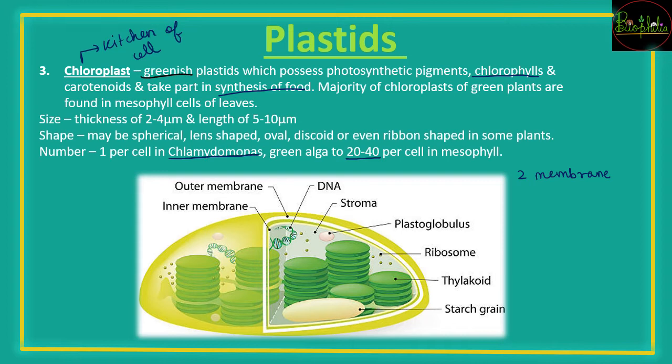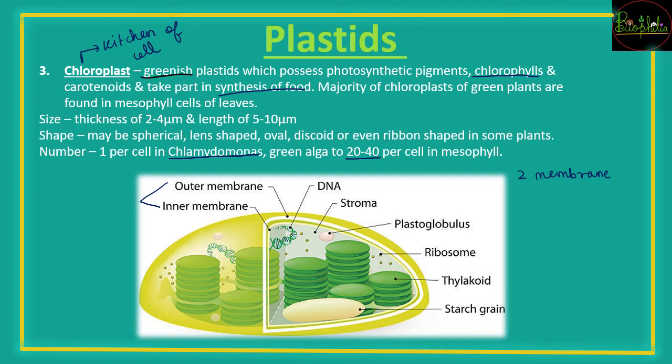So the space between the two membranes, the outer membrane and inner membrane, what is the in between space called? The in between space that is going to be enclosed is the stroma. So there is going to be space which is enclosed.